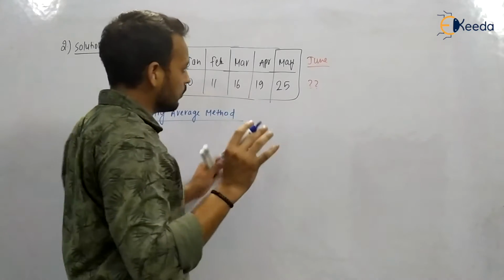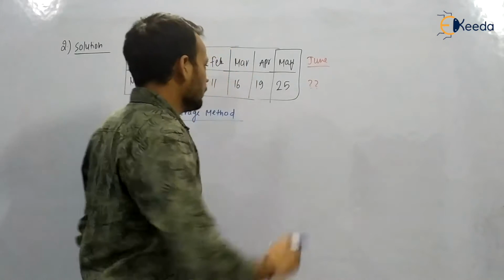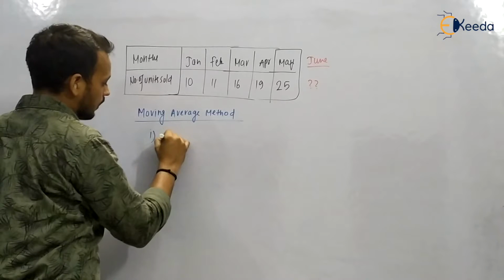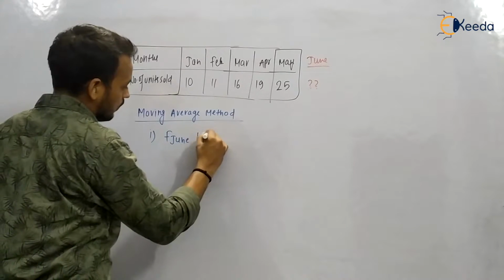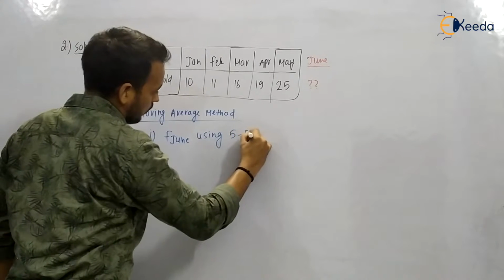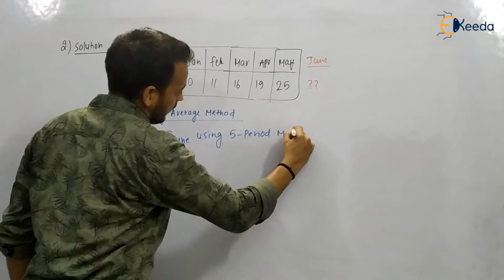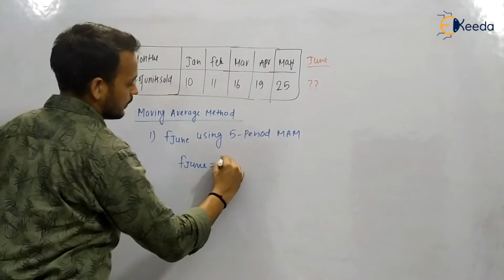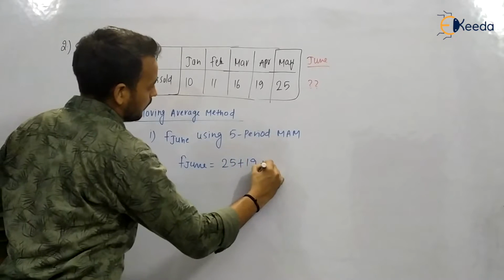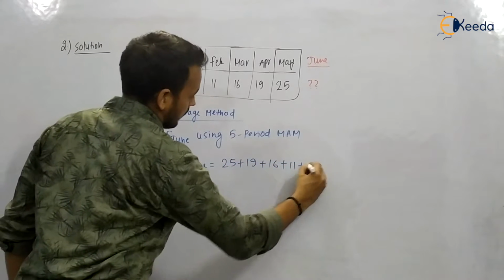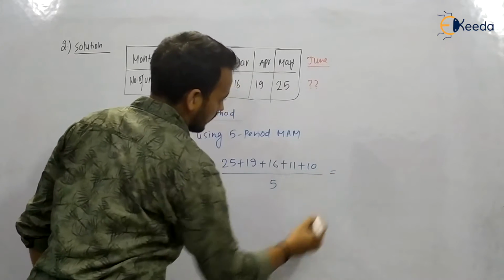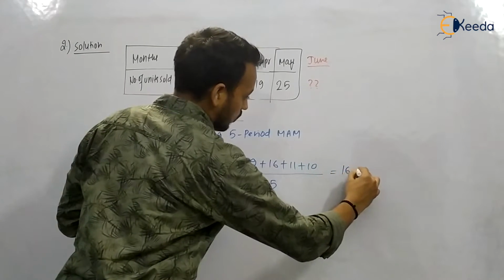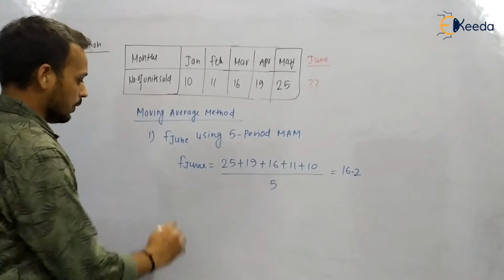It is not saying for how many periods, so we are going to do it for all of them. There are 1, 2, 3, 4 and 5 periods. First we are going to apply the forecast for June using a 5-period moving average method. That means all the results, just like the simple average: 25 plus 19 plus 16 plus 11 plus 10 divided by 5. You will get 16.2 units.